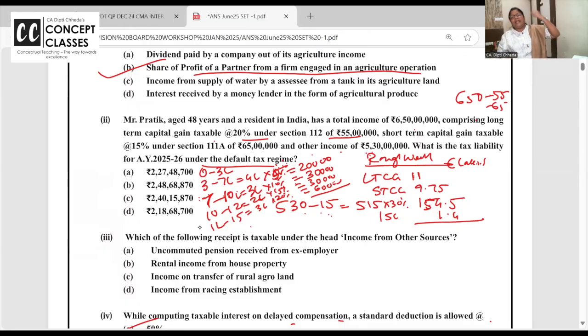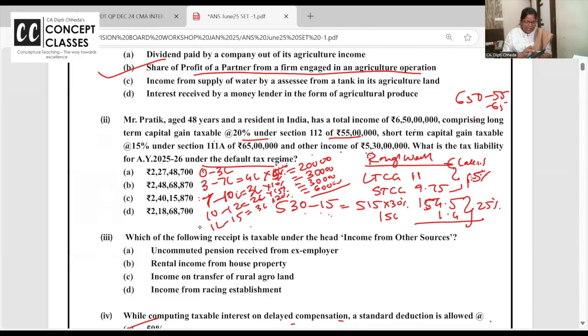Ma'am, on the entire income 125%, meaning 25% surcharge, and then add 4% cess on that. The answer is wrong. On long-term capital gain and short-term capital gain, the highest surcharge is only 15%. On this income, 25%.